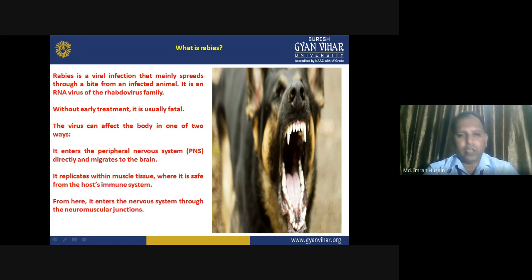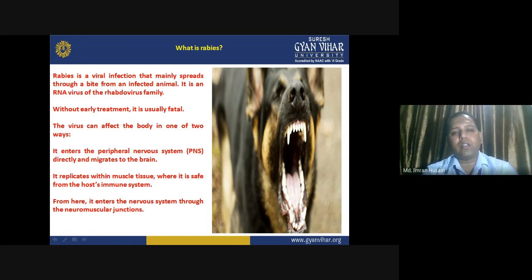It will increase its number in your muscles, where it is protected from the immune system.